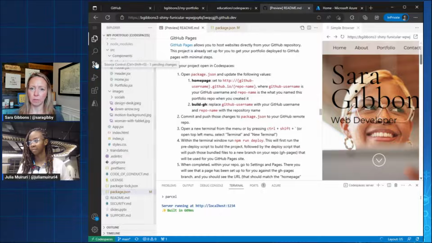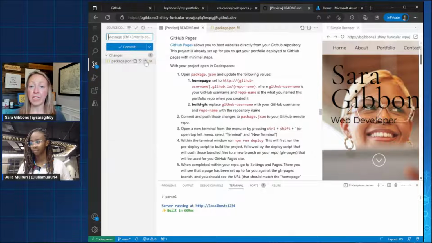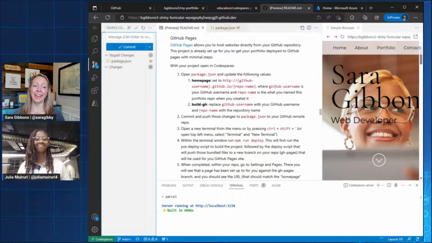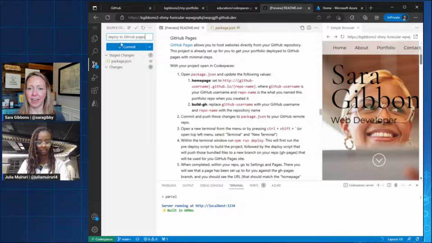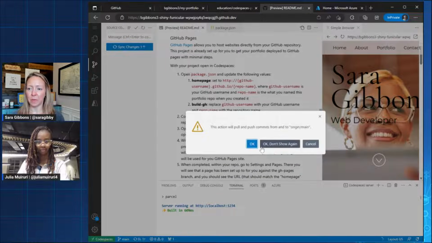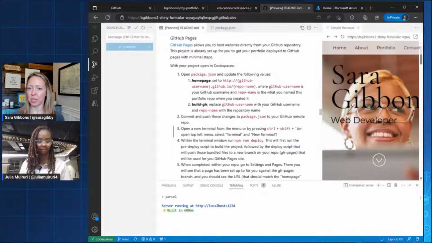All right. So I'm going to stage my changes this time. Let's do that first. Deploy to GitHub pages. All right. And I'm going to sync those so it goes right back to my origin main, which is my main branch on my repository that we're working on. Okay, yeah, it says commit and push. We did that.